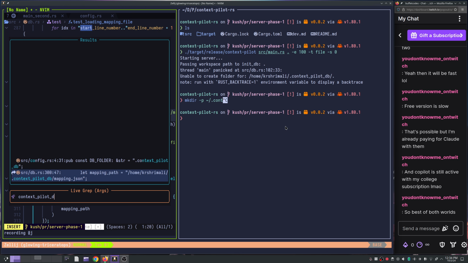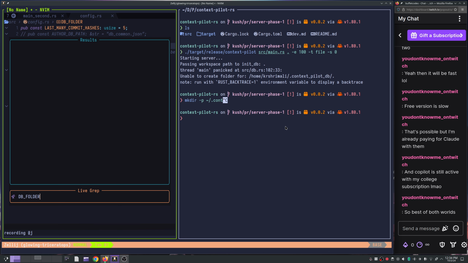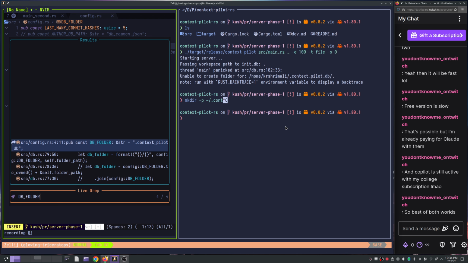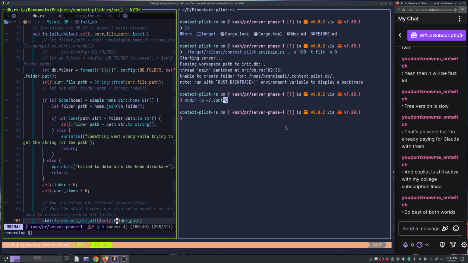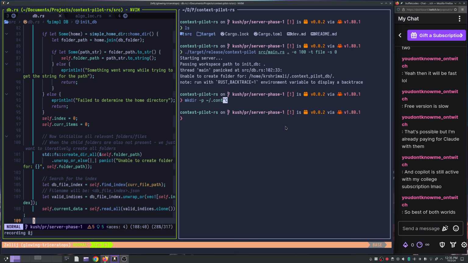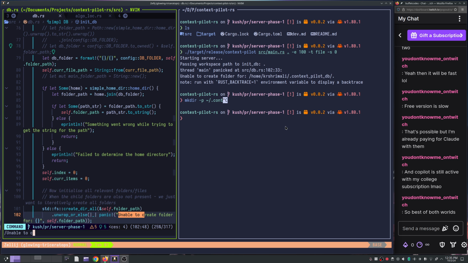Or actually it was there in config as well. So I was using this as db folder somewhere in db.rs, right? And home.join. Unable to create folder. So we are not able to create a folder.